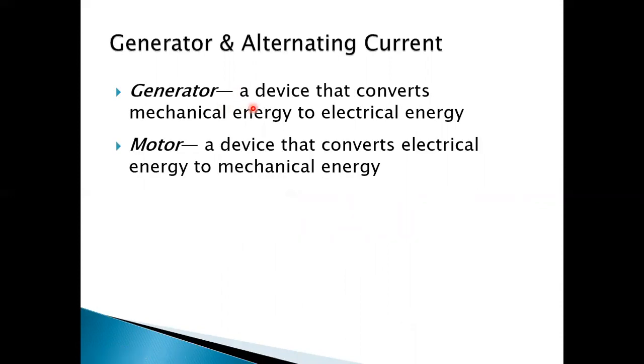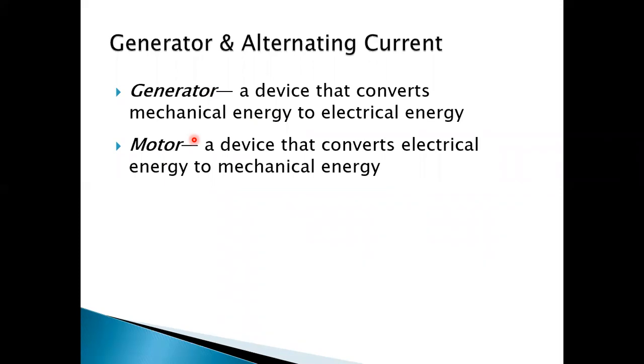Now, generator, what is generator? An electric generator is a device that converts mechanical energy to electrical energy. As a motor converts electrical energy into mechanical energy, so a generator converts mechanical energy into electrical energy. So a generator is just the reverse of an electric motor, but construction, structure, everything is the same.